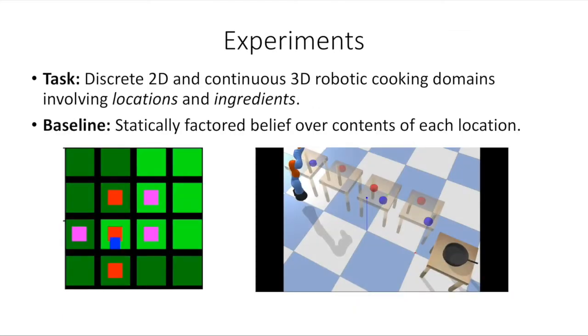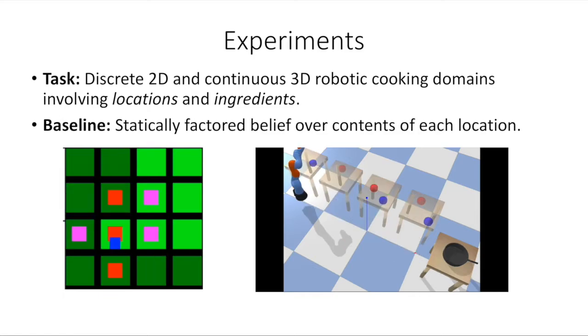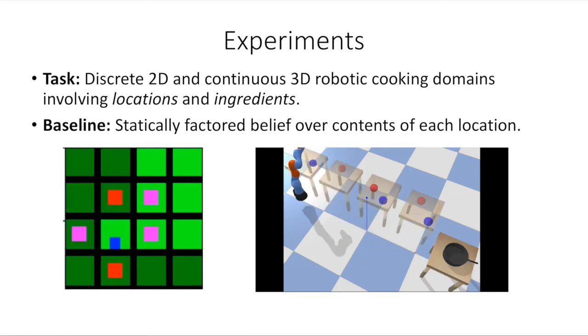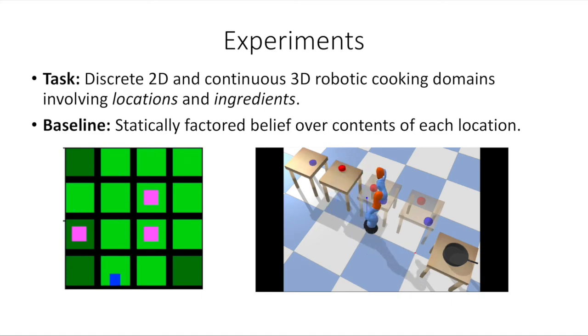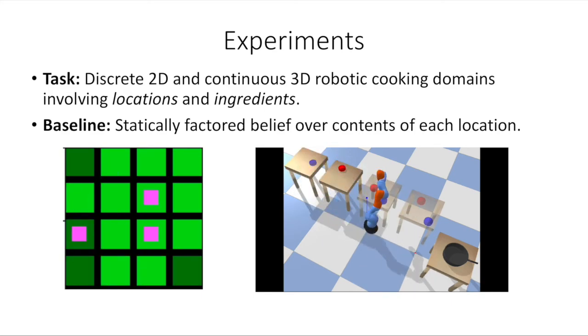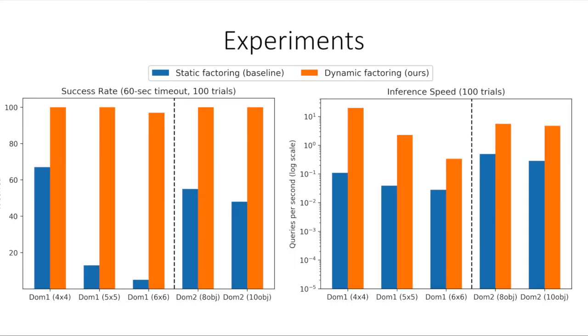We experiment with robotic cooking domains in both a discrete 2D and a continuous 3D setting, involving both locations and ingredients in the world. We test against the baseline, which is a statically factored belief state representation denoting what the contents of each location are. We find that our approach, the dynamically factored belief, yields inference speeds that are an order of magnitude faster than the baseline approach, leading to much higher success rates on the task as measured against the 60-second timeout.